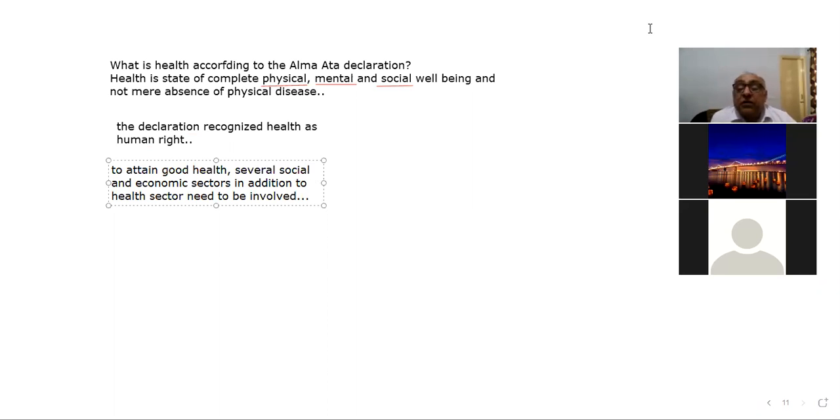Health is not a fundamental human right, but yes, it is implied in the right to life.